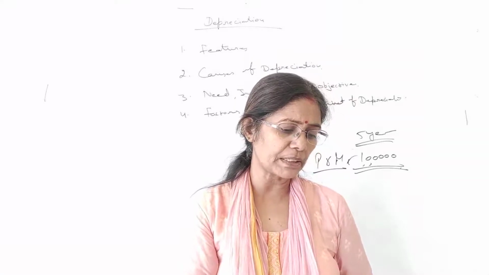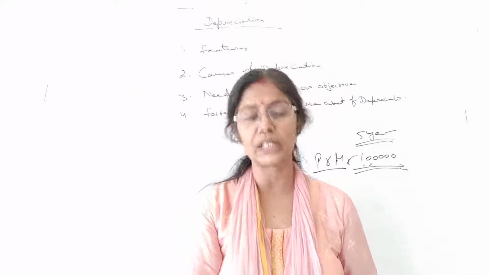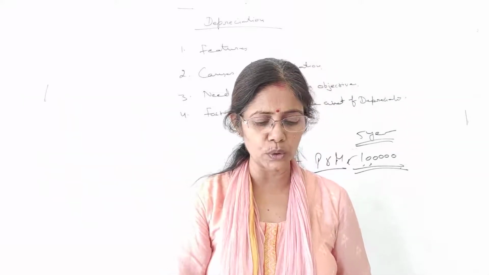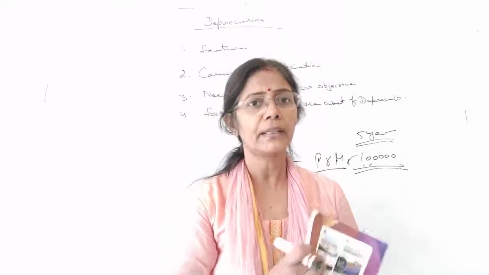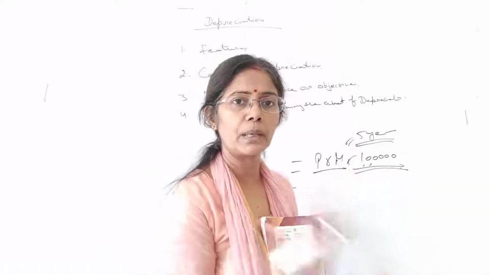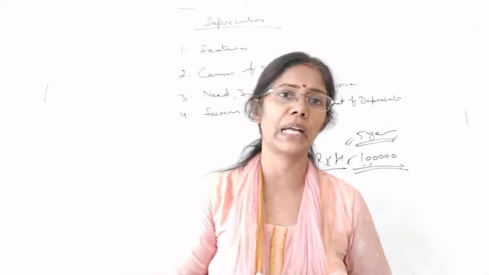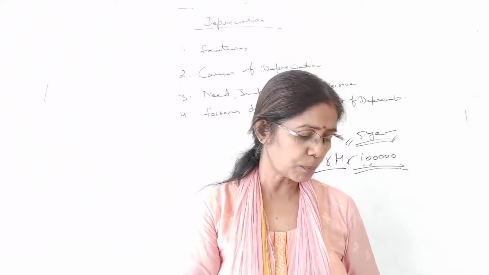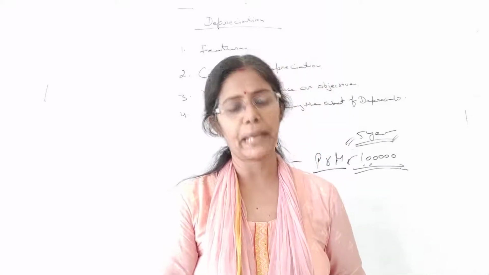So it's telling that depreciation, though debited to the P&L account, is not paid in cash like other expenses, hence the amount of depreciation is retained in the business and is used for the replacement of fixed assets after the expiry of their estimated span of life. Right, students? I know that after 5 years, as we don't have to pay in cash, but we make a provision, I can purchase the machinery after 5 years with the help of these provisions of your depreciation. Okay. Next point, we have to prevent the distribution of profits out of capital.